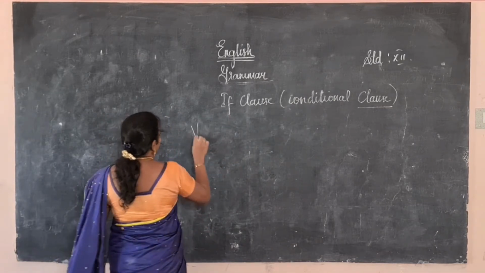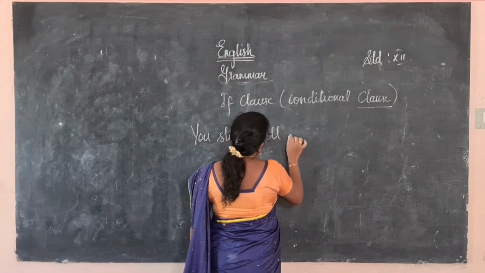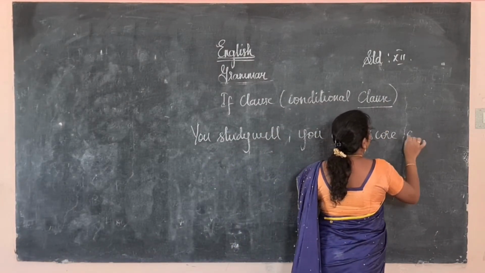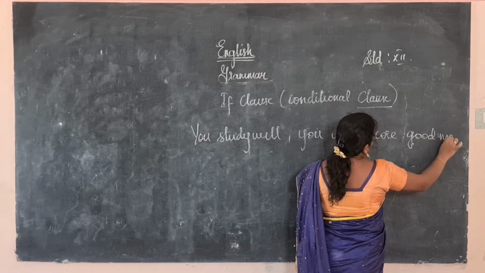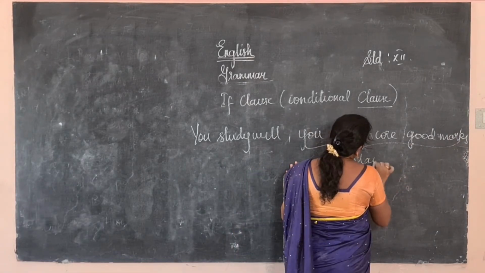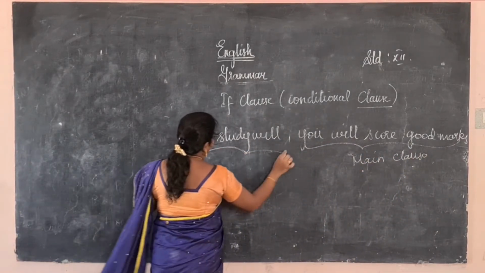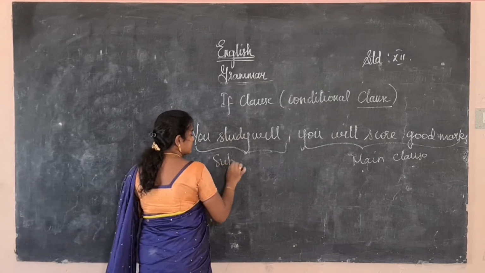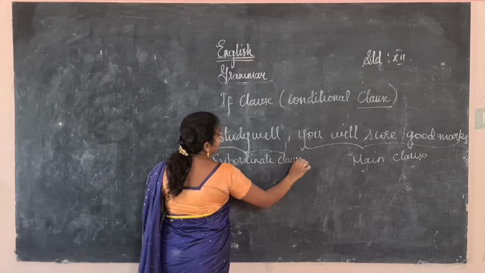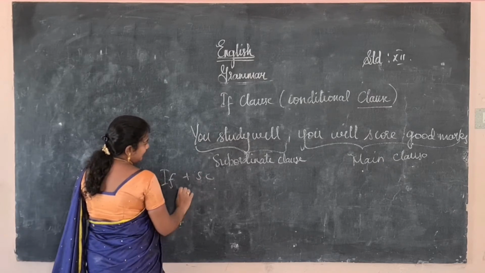Okay, you study well, you will score good marks. So this is a main clause. This is a main clause. This is a subordinate clause. You study well. This is a subordinate clause. When we add 'if' to the subordinate clause, if plus subordinate clause, then it will become an if clause.